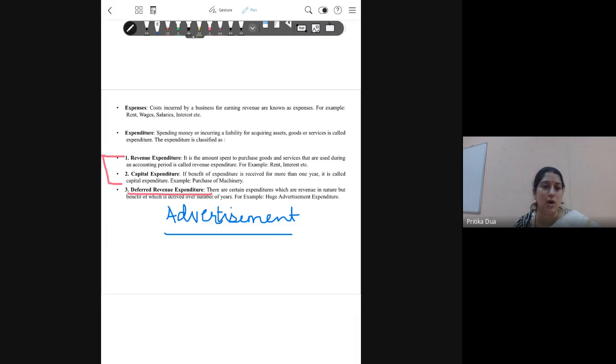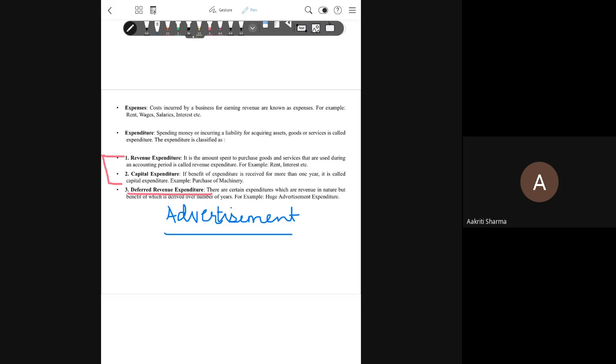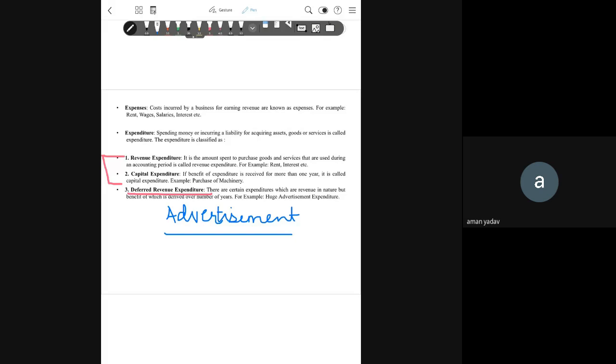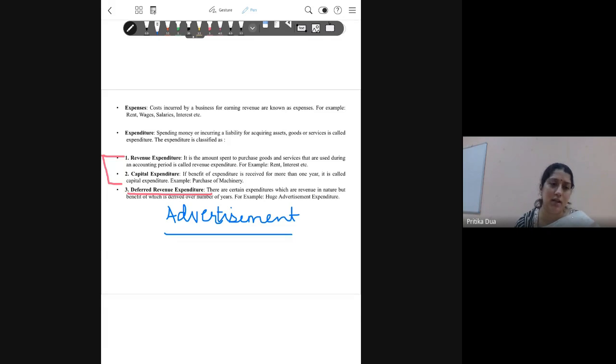So many of you have done. Aman. Ma'am, One by one, one by one. Yes, Aman, and then Akriti, I'll come to you. Deferred revenue expenditure are those expenditure whose benefits we get in the upcoming years, not in first year. Yes, absolutely. Okay, so not immediately or not totally in the first year. Yes, Akriti, please elaborate further.